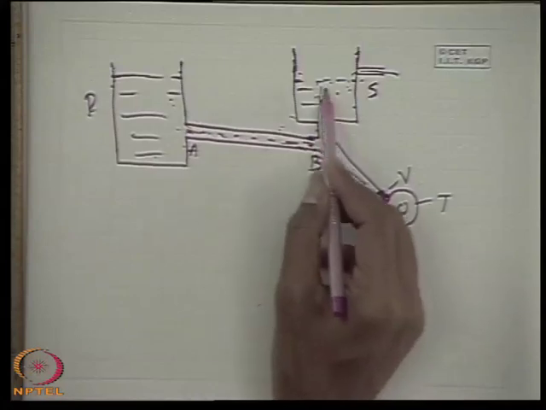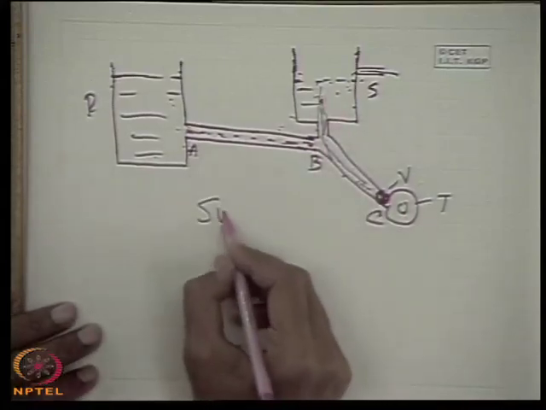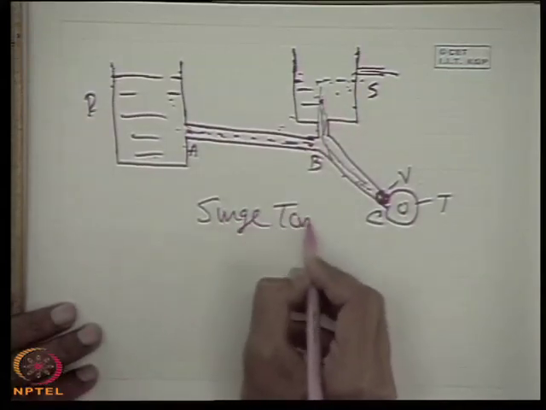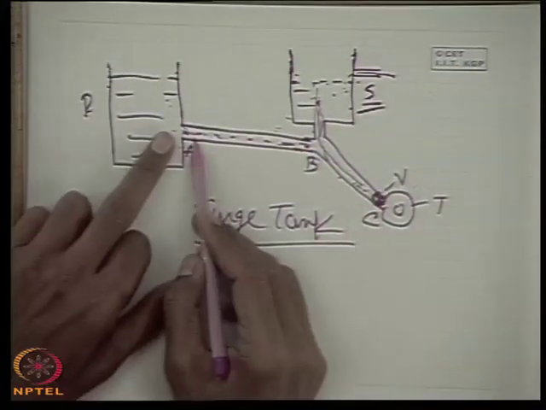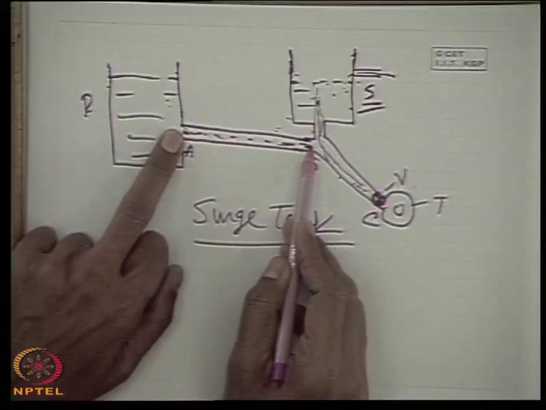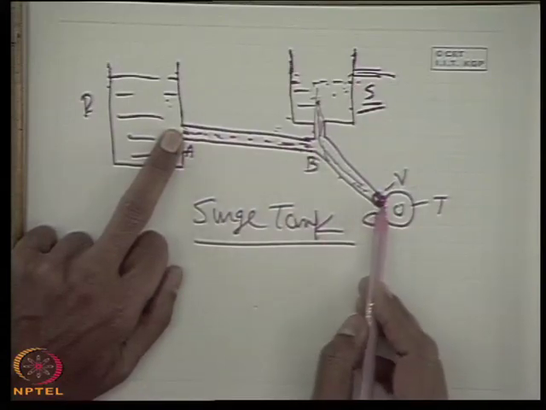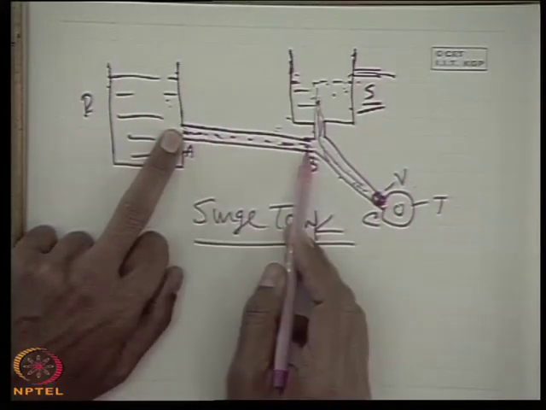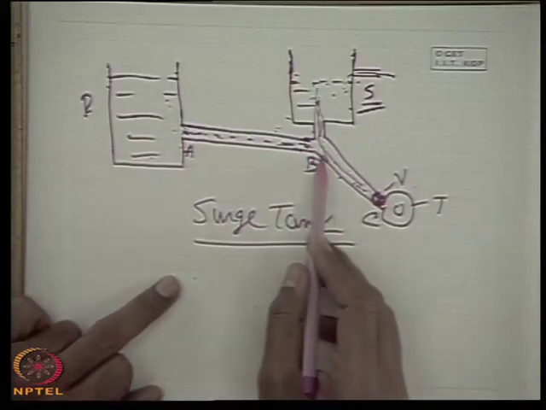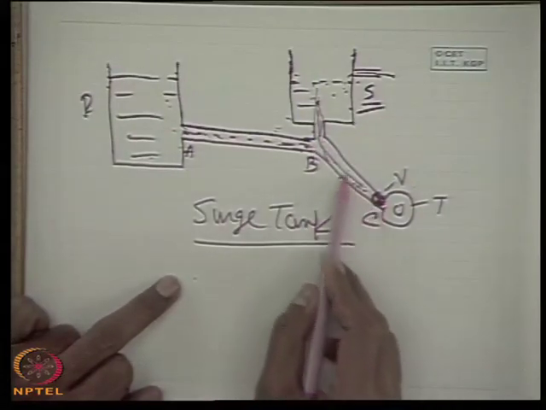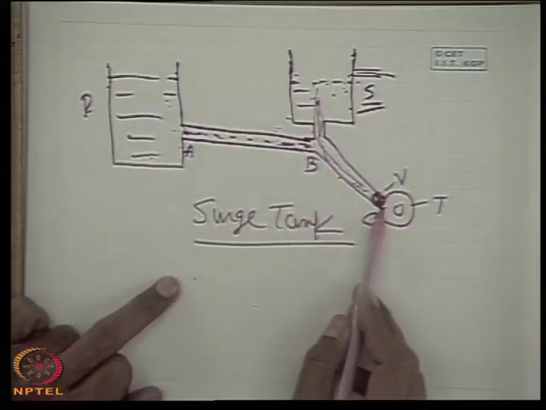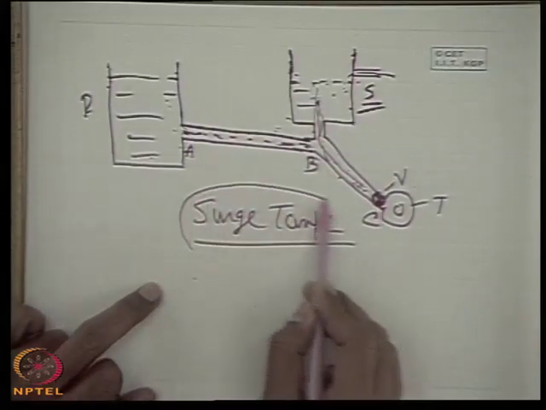So from this application, we can tell that the surge tank S reduces the water hammer problem in the greater part of the penstock when the flow is reduced due to the reduction in the load, and at the same time it meets the surplus demand when the load is increased, and also it takes the surplus water when the load is decreased. This is the principle of a surge tank.